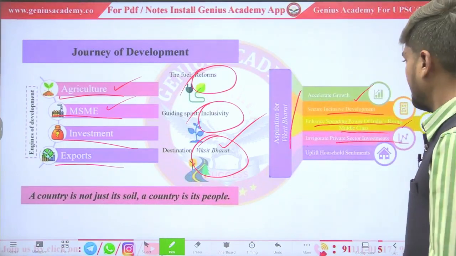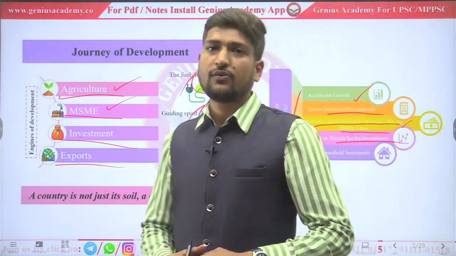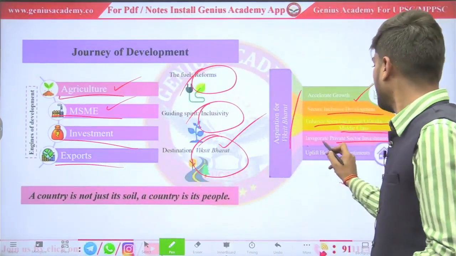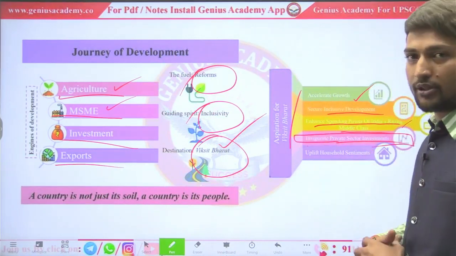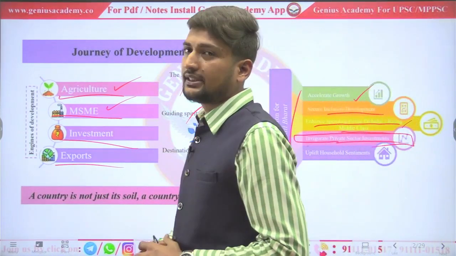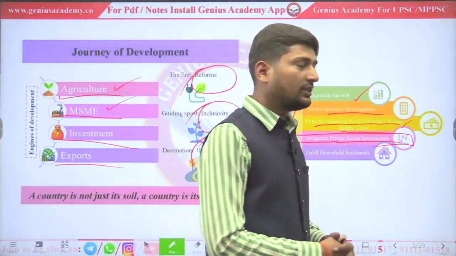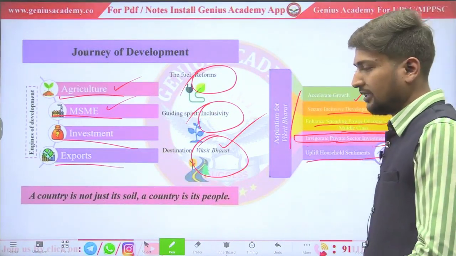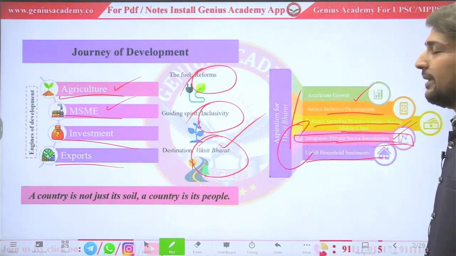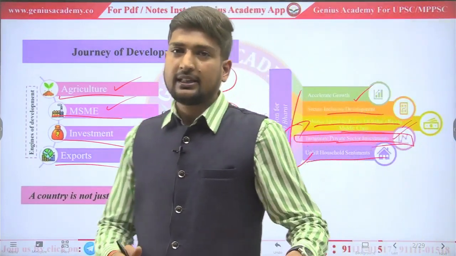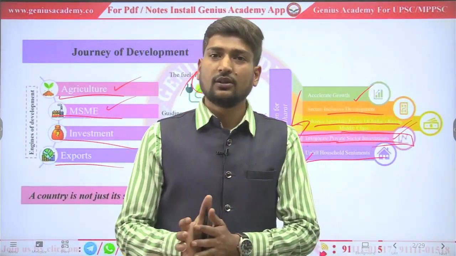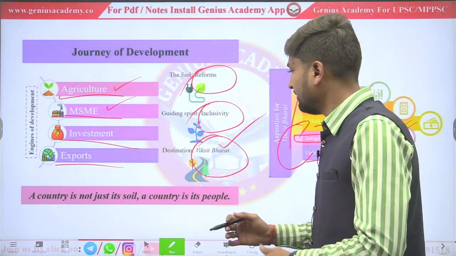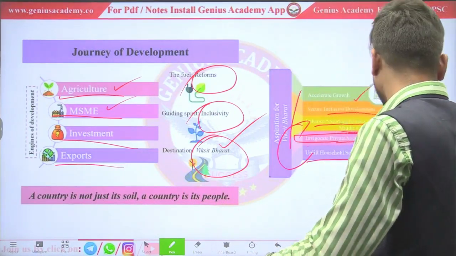Private sector investment. We have to focus more on the private sector, just like the disinvestment the government is doing and the privatization the government is promoting. So this is one of the key features. Upliftment of household sentiments. As we discussed before, by empowering the middle class, we make them capable of spending more and more, which leads to flow of money in our society, which will lead to overall development of our society.